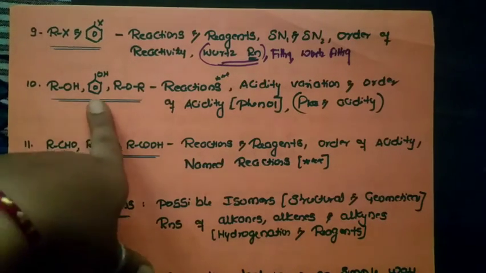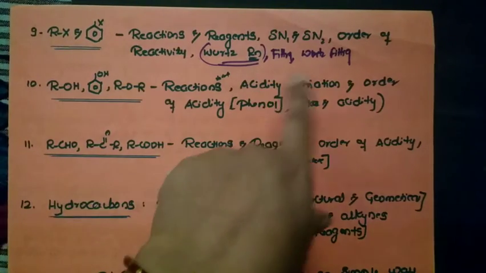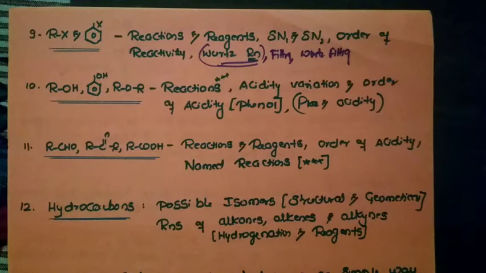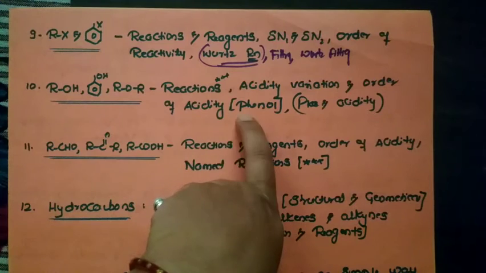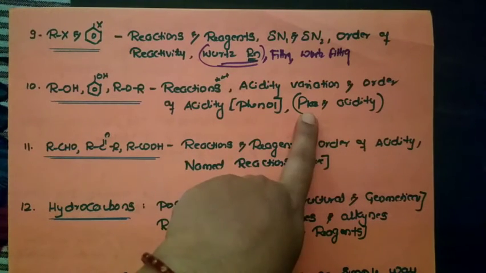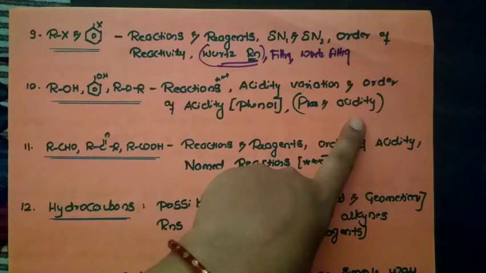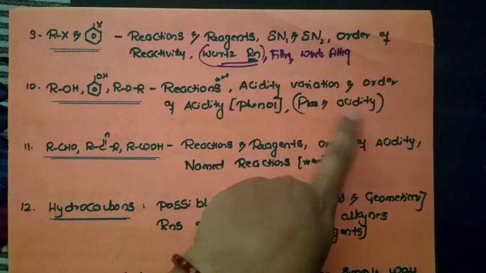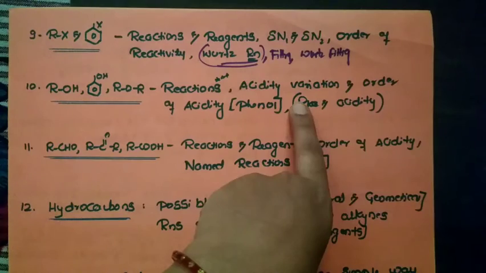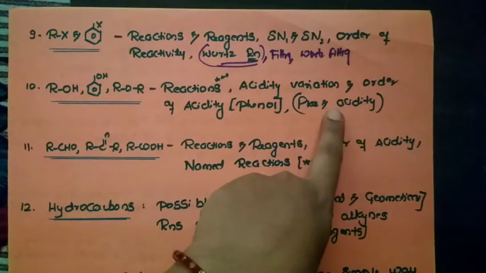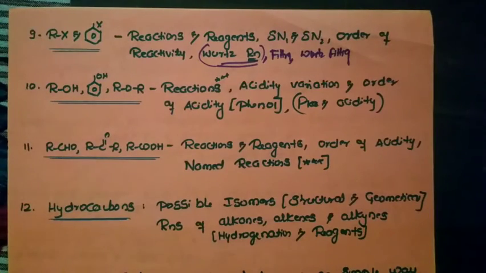And one more point, when it comes to phenols, it is basically on the acidity variation. We know that it is acidic in nature, but what happens to the acidity of a phenol when an electron withdrawing group or an electron donating group is present, that we have to tell. Order of acidity based questions will appear, and some questions are related to pK and acidity. We know that pK and the acidity are inversely proportional. The higher the pK value, the lesser the acidity. So based on that, the question will appear. You need to concentrate on that.